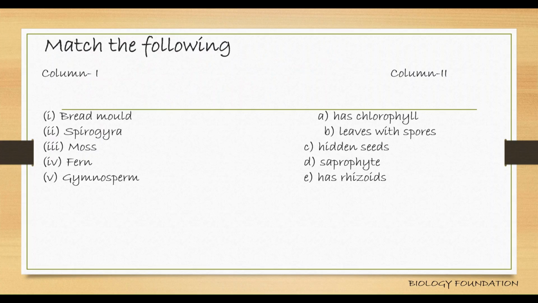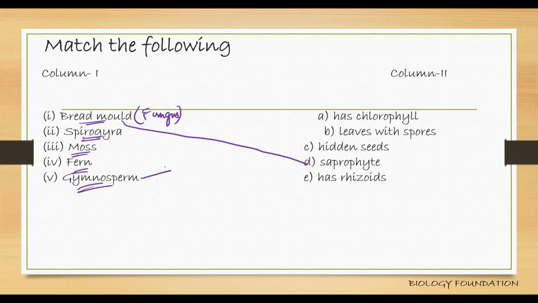Now coming to match the following. Let's see. Bread mold, spirogyra, moss, fern, gymnosperms are given. We know bread mold is a fungus, so it's a saprophyte. Gymnosperms have naked seeds, right.